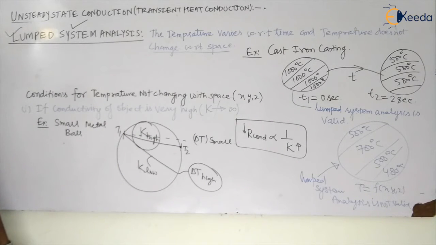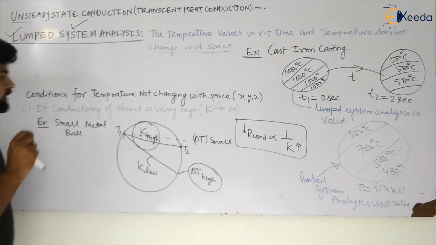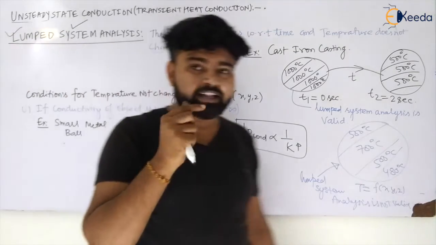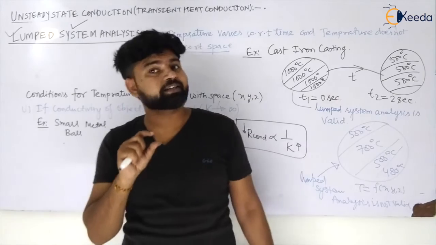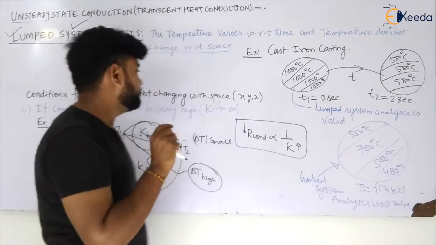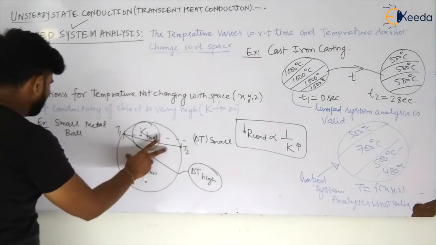And the second is what? Second is that the length of the object is small. So I hope you understood this.